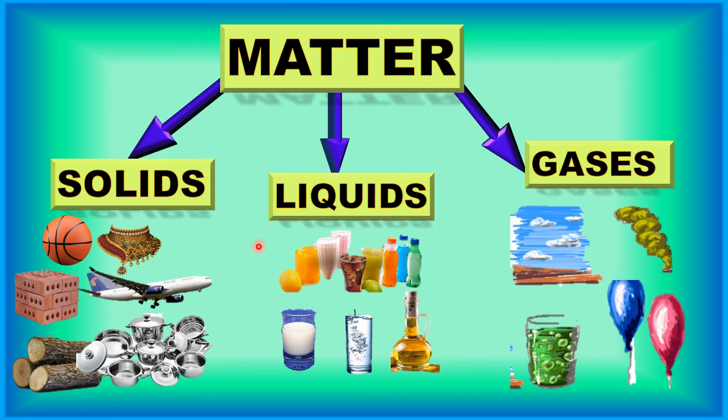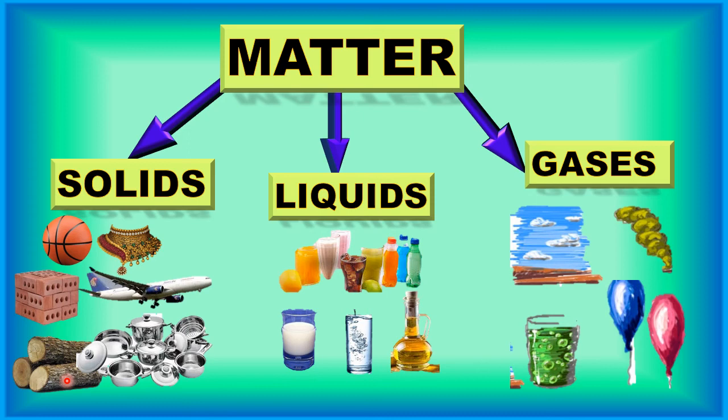And three categories of matter, that is solids, liquids and gases. And children, always remember, they all have different shapes, and that is why they need less or more space to settle down. Is it clear, children? For example, these logs are bigger than this neck piece, so the neck piece will need less space to settle down and this log will need more space. So it depends on the shape of matter.